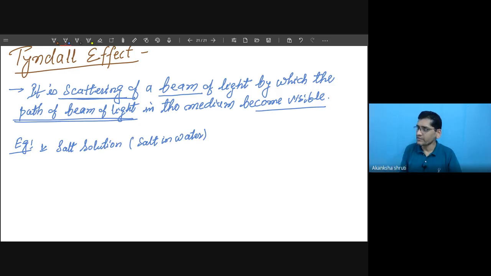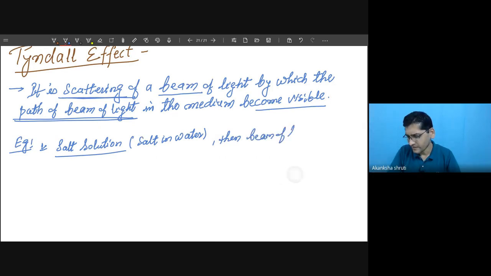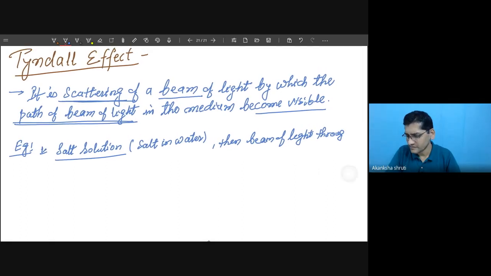And if you put a beam of light through that, then that beam of light will not be visible. So if you are taking salt in water, then the beam of light through it is not visible.